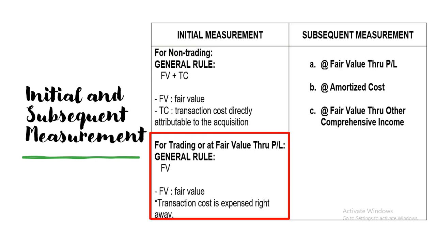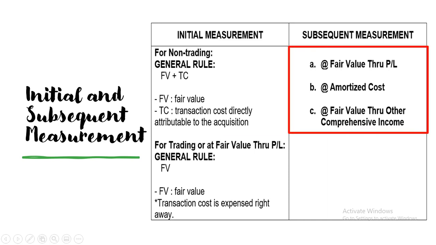Now, the question, what will happen to transaction cost? Transaction cost is expensed outright. Now, for subsequent measurement, the investment is subsequently measured at fair value through profit or loss, or amortized cost, or fair value through other comprehensive income.